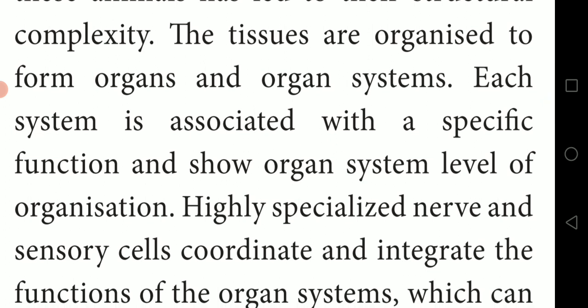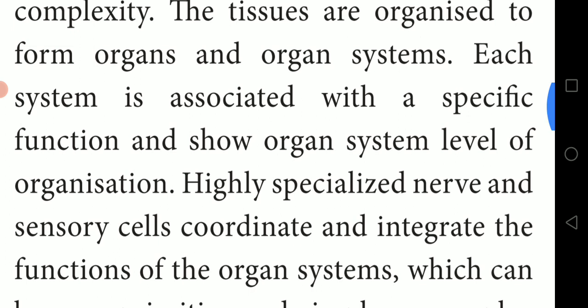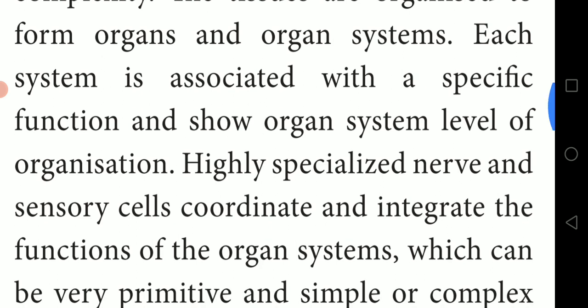Here, each system is associated with a specific function. For example, the respiratory system is used for breathing in and breathing out. Each and every system present in our body has one specific function. They show the organ system level of organization.